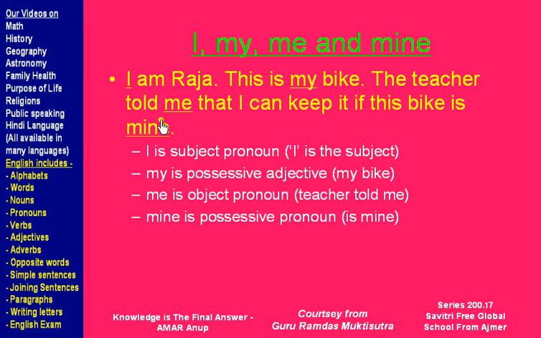I repeat, I in I am Raja is subject pronoun as this is the subject of this sentence. This is my bike. My is the possessive adjective because my is telling more about the bike, my bike. So it's an adjective and it is telling about possession, that it belongs to me. So it is possessive adjective.